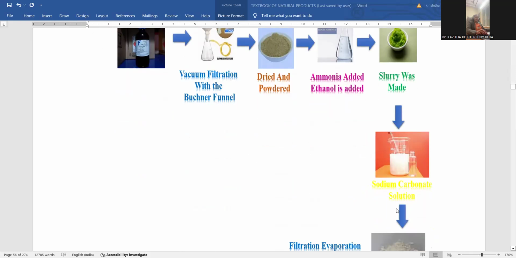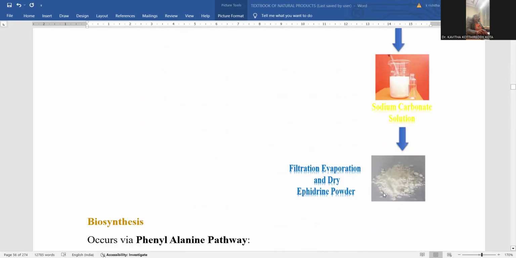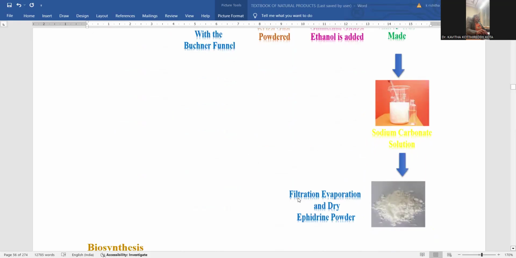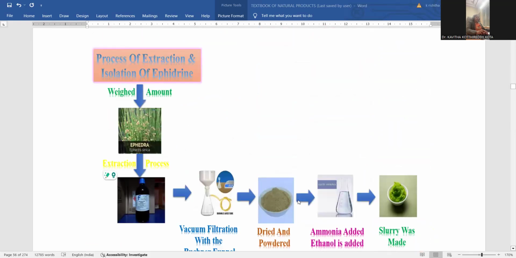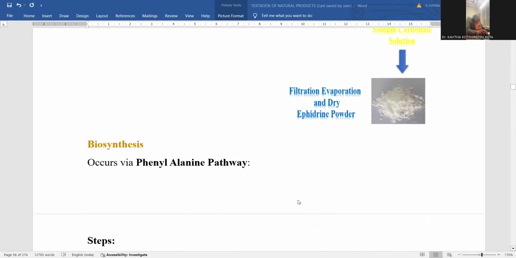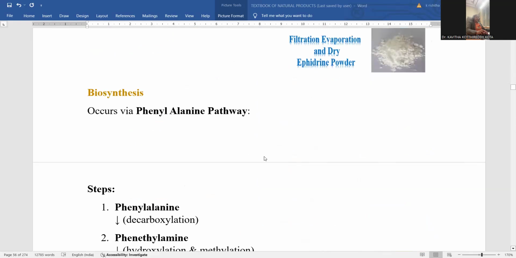Now we can treat with sodium carbonate solution, and finally, if you filter and evaporate that, you can obtain the crystalline form of ephedrine in its purest form. So this is the entire extraction process. Now let me indicate the very important step for this ephedrine alkaloid, which is the biosynthetic pathway.